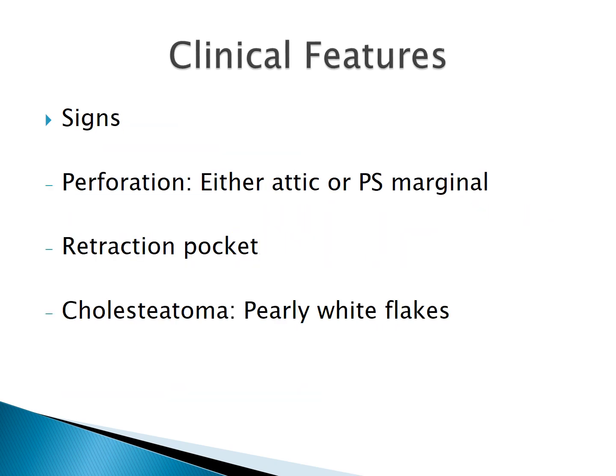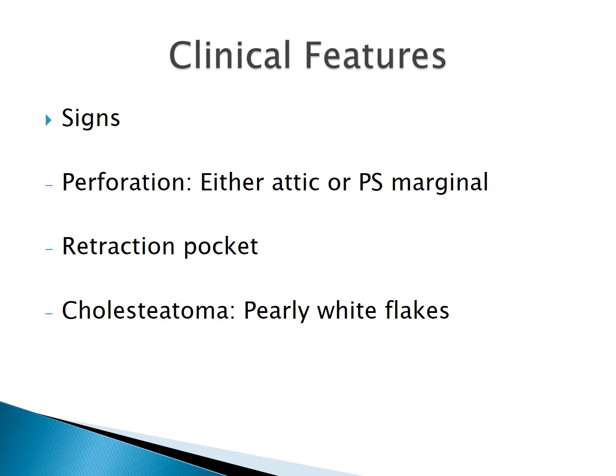Then on otoscopic examination, we see a perforation which is either attic or a marginal perforation. So in the types of perforation, we saw what was attic, which was present in pars flaccida, and what was marginal. So here the perforation can be either attic or marginal. In tubotympanic, we saw it was always central.